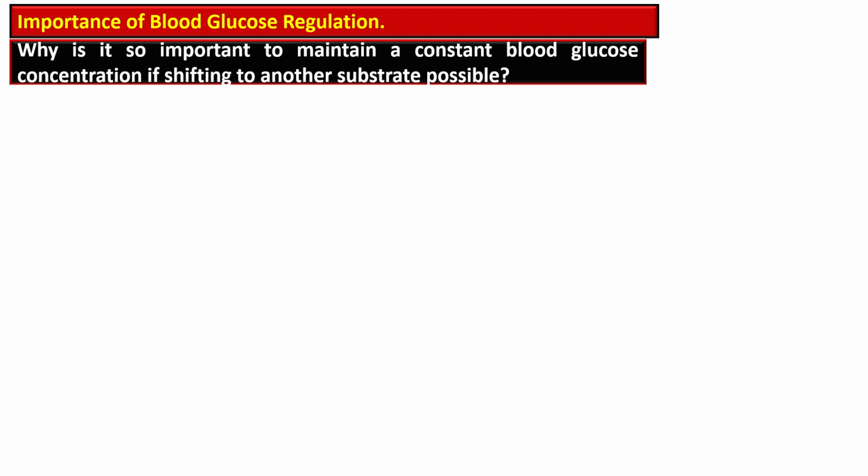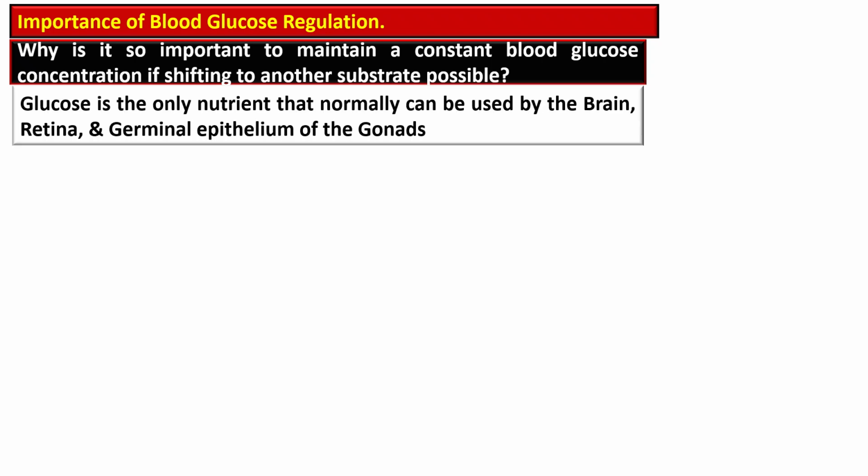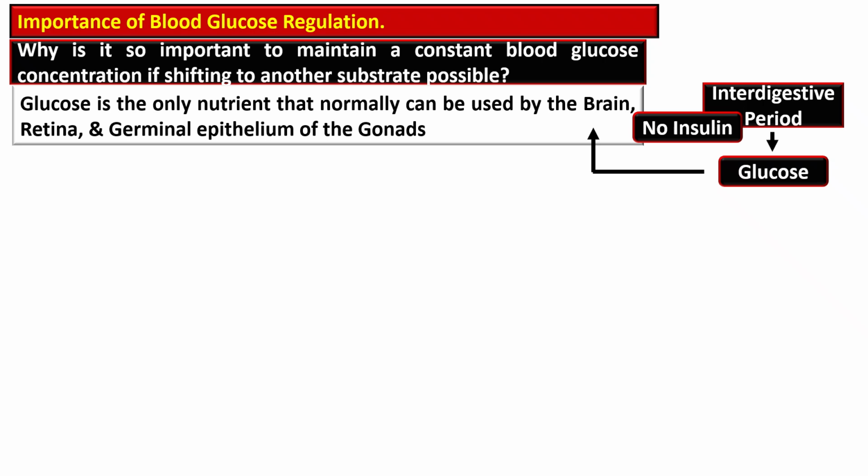So it is important to maintain the stable blood glucose because certain tissues rely almost exclusively on glucose for energy, including brain, retina, germinal epithelium of gonads.